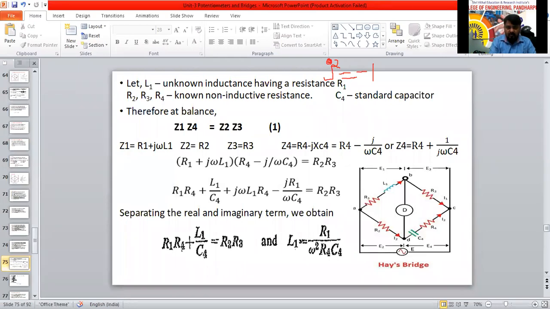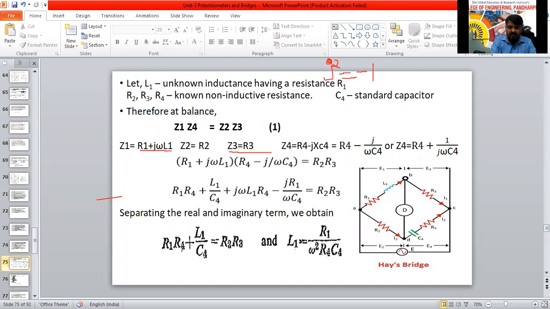R1 into R4, this term you multiply here. R1 into R4 we have written. So here plus J omega L1 is there, and here minus J by omega C4 is there. By doing the multiplication, this J and this J become J square.